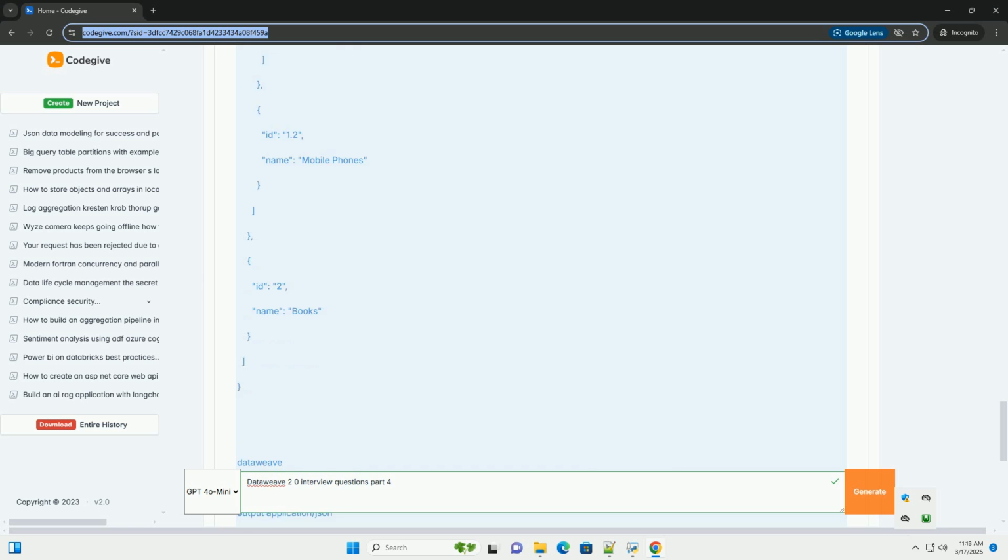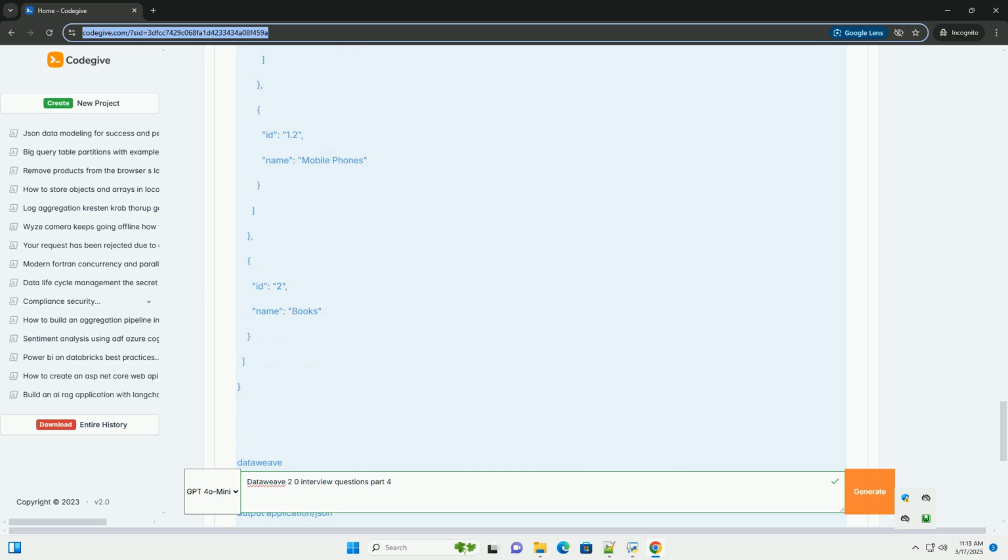Interview questions, error handling. How do you handle errors in DataWeave 2.0? Using try-catch blocks. How can you catch a specific type of error in DataWeave? By specifying the error type in the catch block: catch, error, my exception. How do you access the error message in a catch block? Error.description, error.cause.